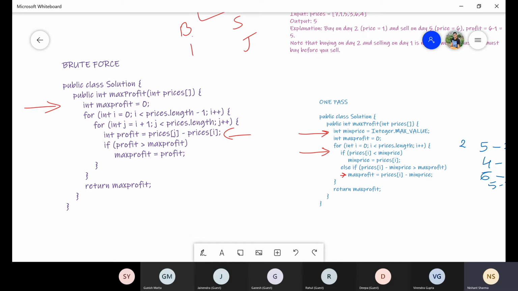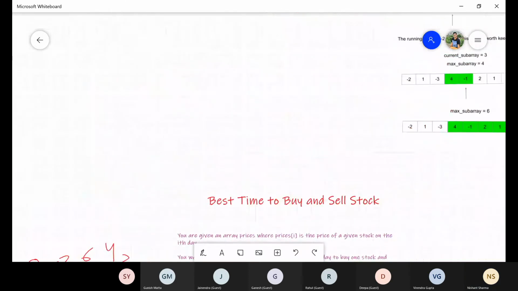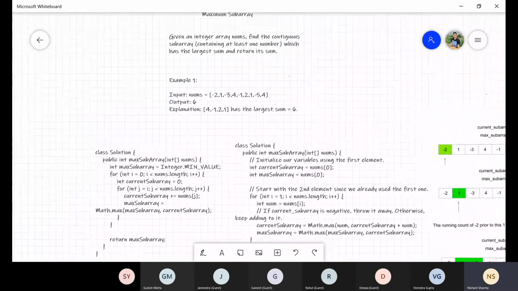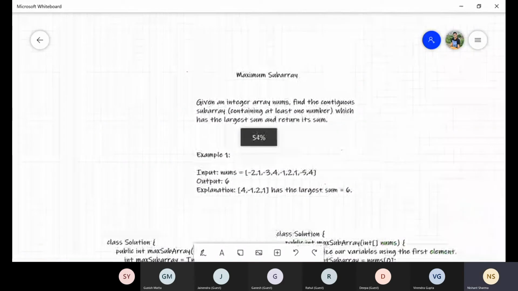Then we moved to the one pass approach where the time complexity is order of n and space complexity order of 1. And then another variant of this problem where we discussed the order of n time complexity solution. I hope this is clear. So let's move to another problem.